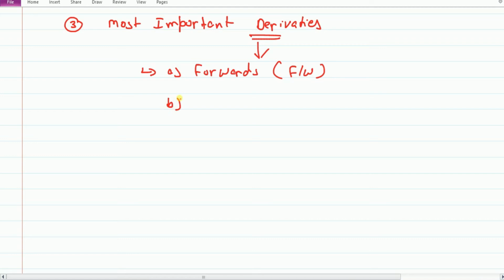Then you have futures, and then you have options. In your SEBI exams they have asked about forwards and futures, but I strongly feel that you should also know about options, so we will have a basic idea of options also. So let's discuss these most important derivatives one by one.